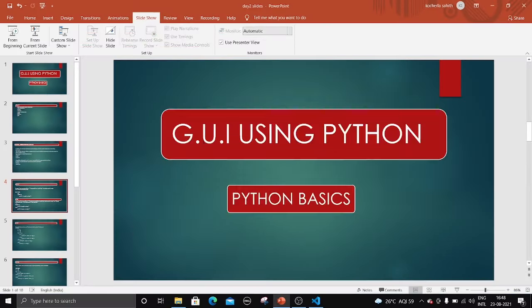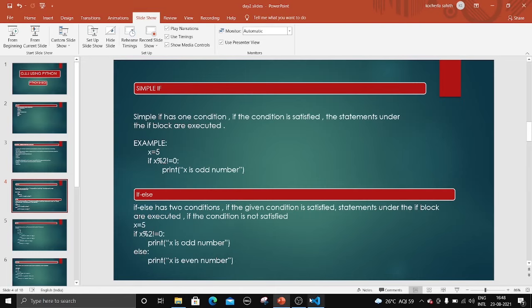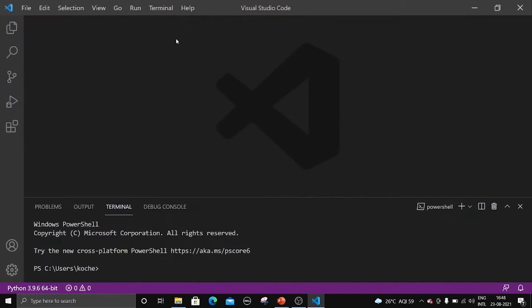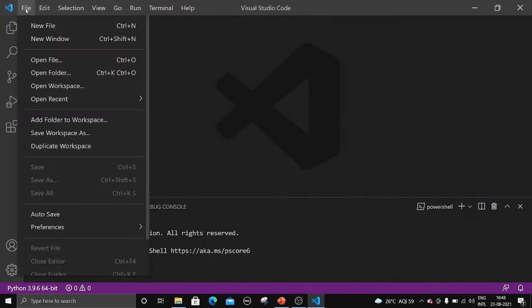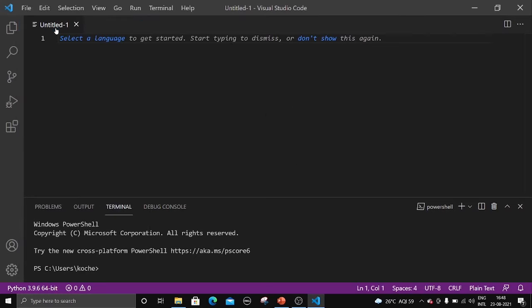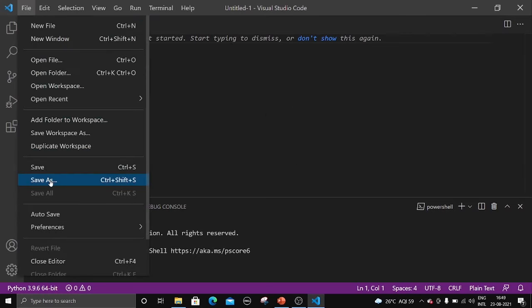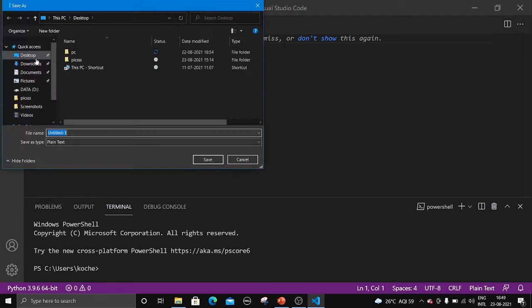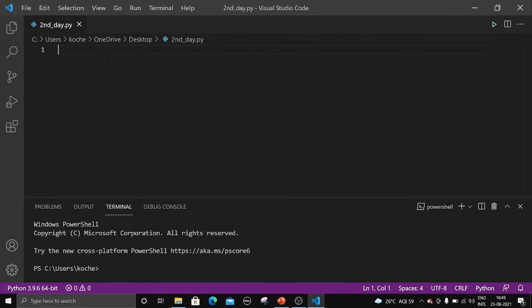So let us go to VS Code and let me give you an example of simple if. Let us open VS Code, open a new file and save it. Go to desktop and name it second day.py, right? Do not forget to put .py at the end. If not, the Python file will not open. After that, press save.